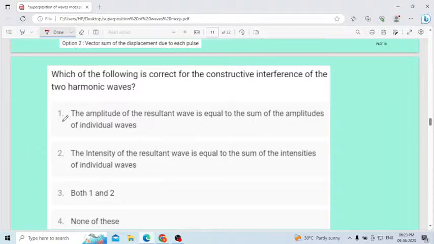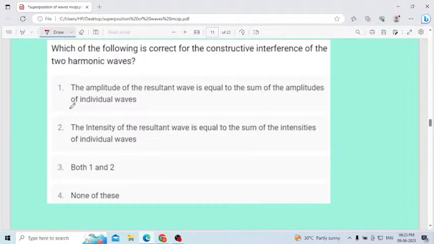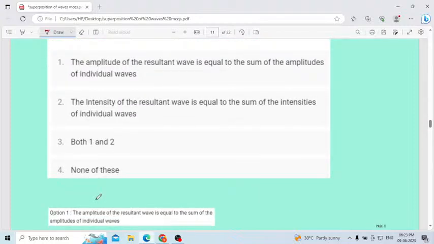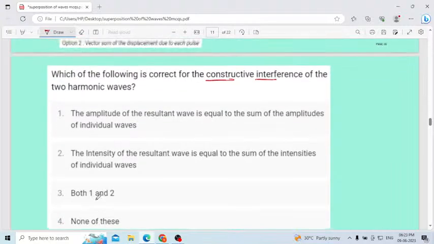First option, the amplitude of the resultant wave is equal to the sum of the amplitude of individual waves. Here they have given constructive interference. Just now I explained, try to answer. The intensity of the resultant wave is equal to the sum of the intensity of individual waves, both 1 and 2, none of these. The correct answer is that the amplitude of the resultant wave is equal to the sum of the amplitude of the individual waves.